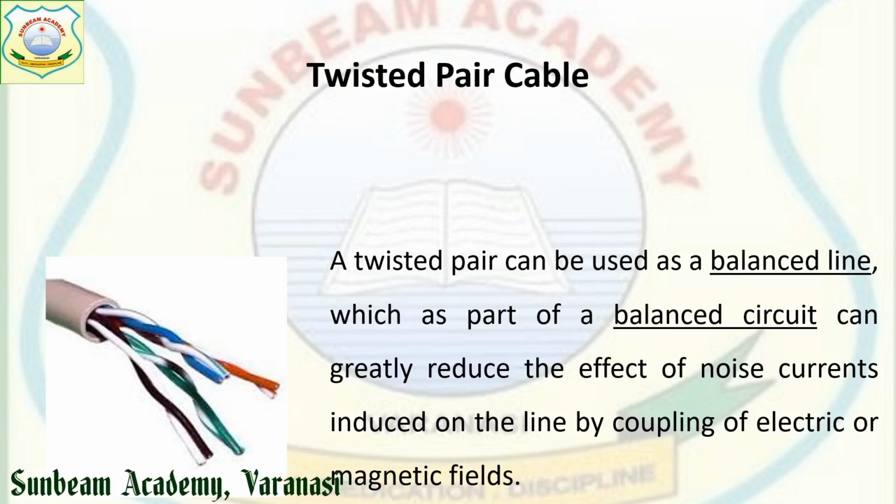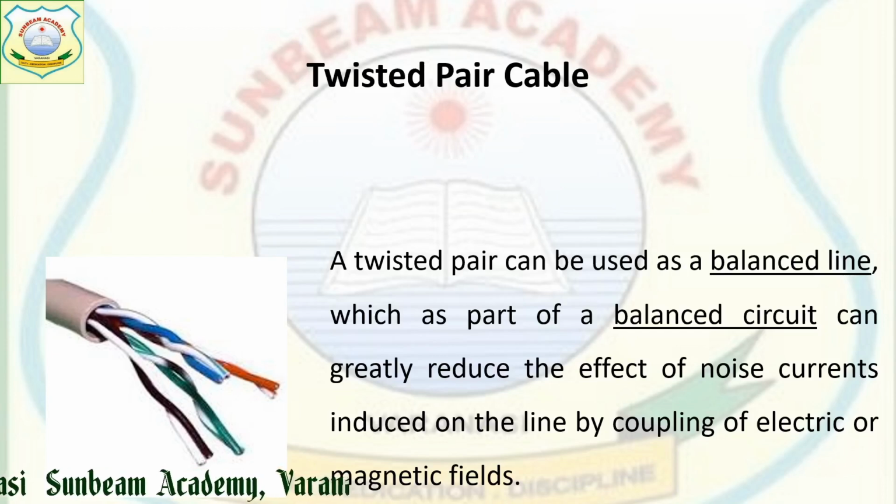It is used as a balanced line. Balanced line means it is not going to be spread over a larger area. That's why it's a balanced line, as part of a balanced circuit, since it is created in a smaller portion, that reduces the effect of noise currents whenever the transfer of data is taking place.